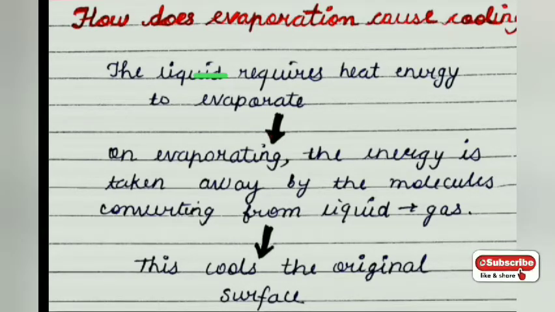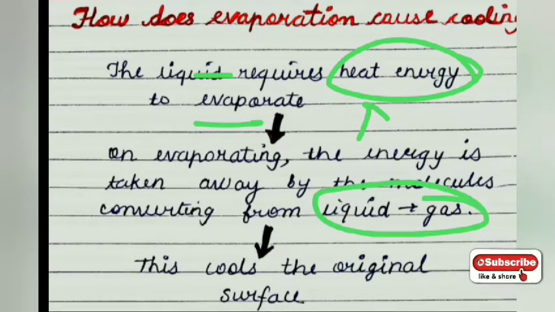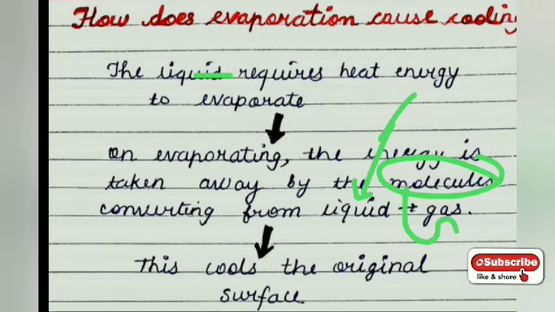The liquid requires heat energy. This you all know, evaporation needs heat energy. When we apply heat energy to the liquid, it is converted to gaseous vapors. And what happens in the next step? On evaporating, the energy is taken away by the molecules converting from liquid to gas. So the heat energy that we apply to a liquid, the molecules which are being converted from liquid to gas take away that heat energy.